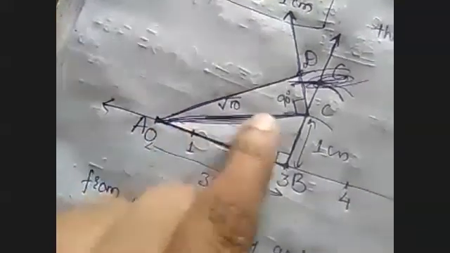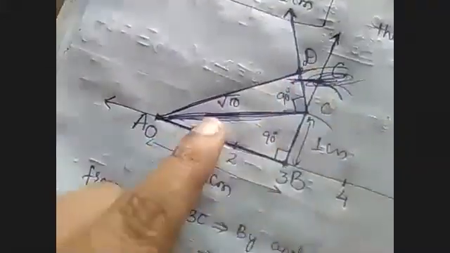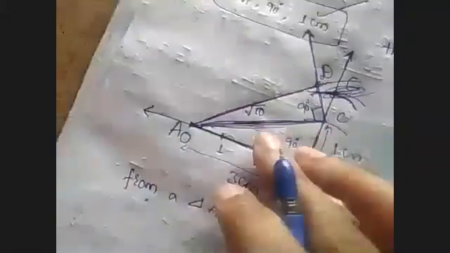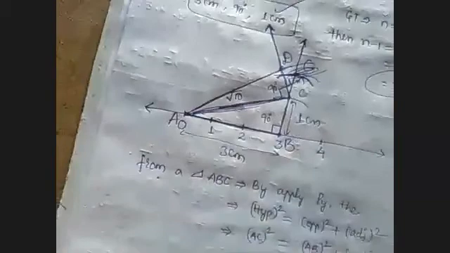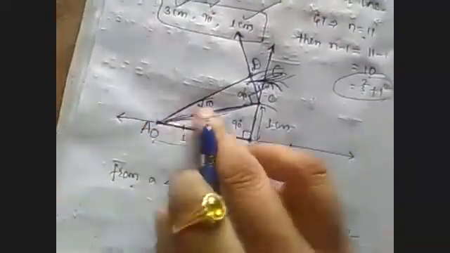So we constructed one more right angle triangle. The name of the right angle triangle is ACD. ACD is one more right angle triangle with the measurements: this is square root 10 and this we took 1 centimeter, right? So let us apply the Pythagorean theorem once again, in which right angle triangle? ACD.